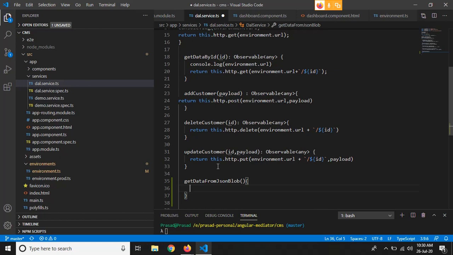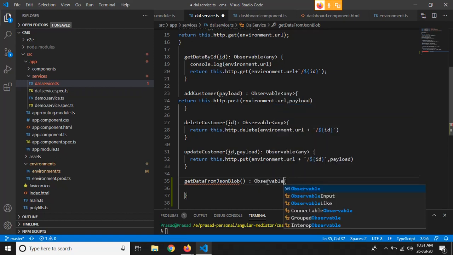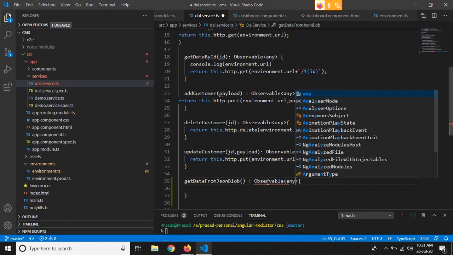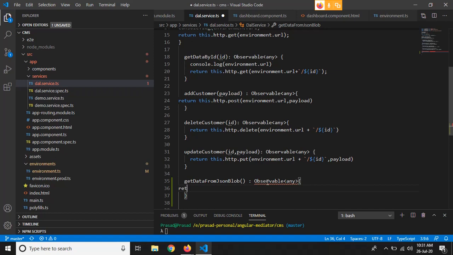So first of all, let's define this function as observable, because we want it to be asynchronous. Observable of type any. Return.